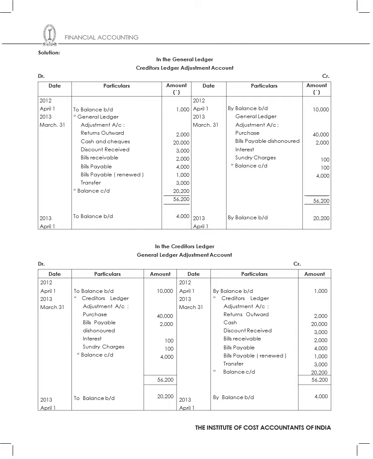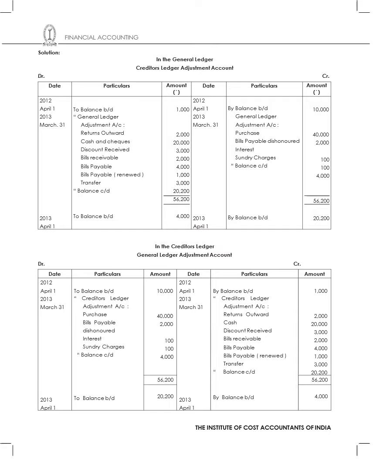Then in the creditors ledger I'll prepare general ledger adjustment account. So here to balance brought down, again whatever the transactions that are there in creditors ledger credit side will come in general ledger adjustment account debit side. Whatever transactions that are there in creditors ledger adjustment account debit side will come in general ledger adjustment account credit side. So that means I'll record to balance brought down 10,000, to creditors ledger adjustment account I prepare which is nothing but 40,000, bills payable is 2,000, and then dishonored 100, sundry charges 100, balance carried down is 4,000.